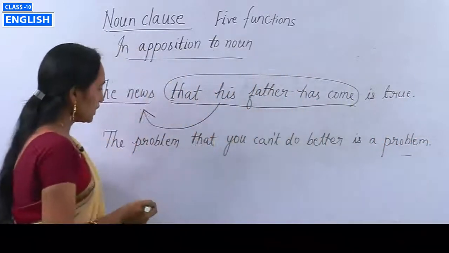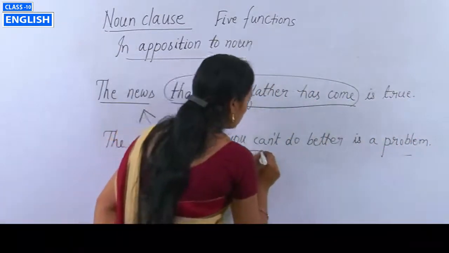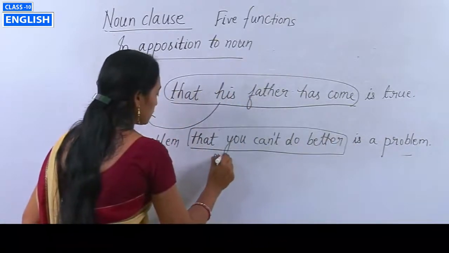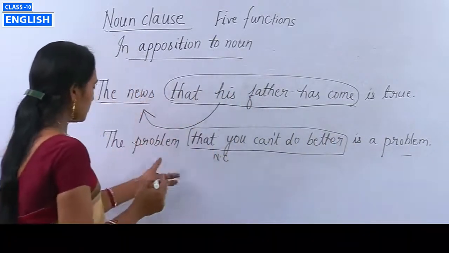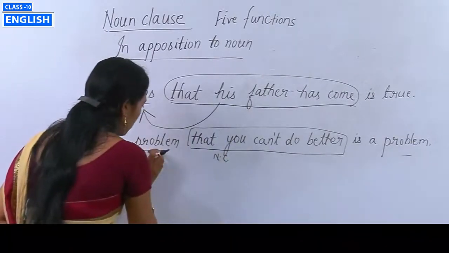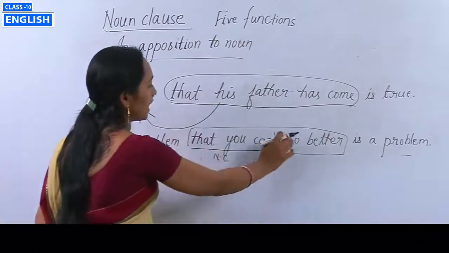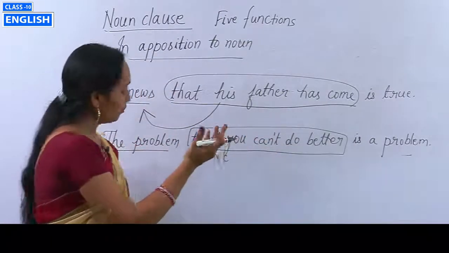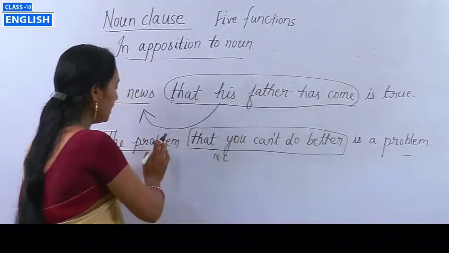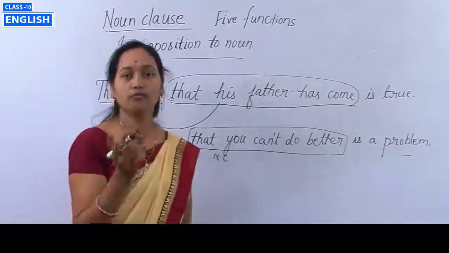Here also students, that you can't do better is your noun clause, and there is a noun, the problem. The problem, what is the problem? That you can't do better. Both these things are the same. That's why it is in apposition to your noun, the problem.